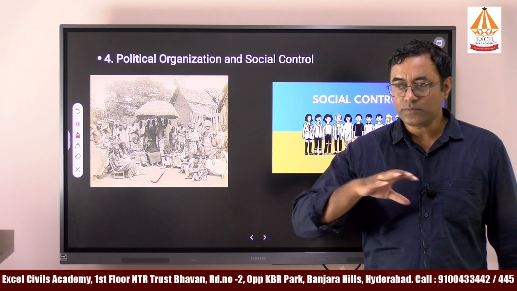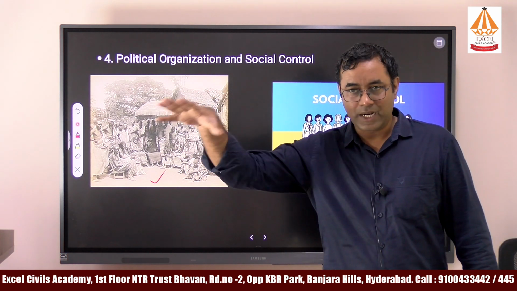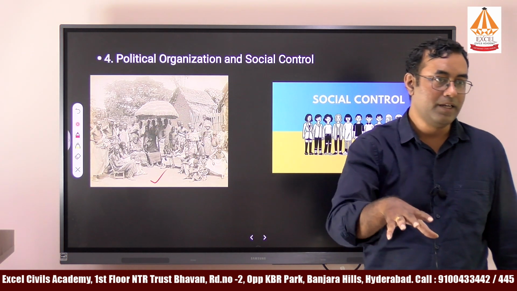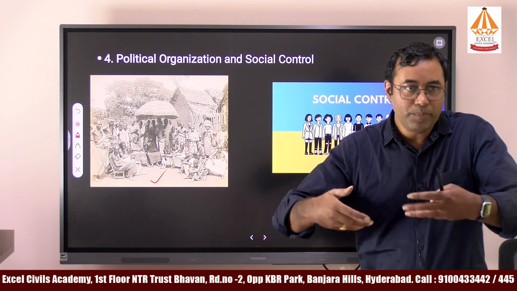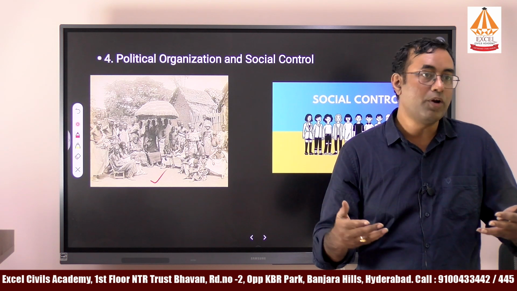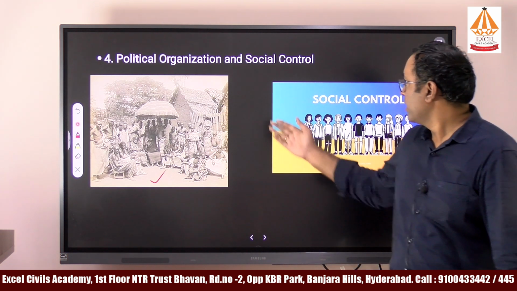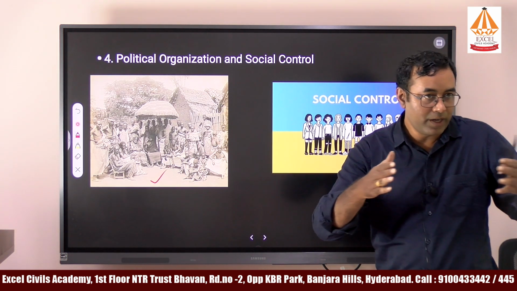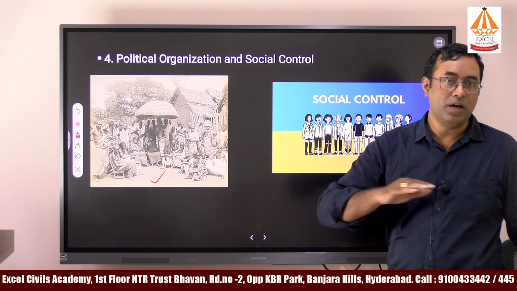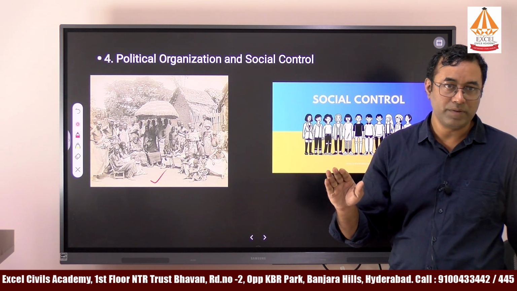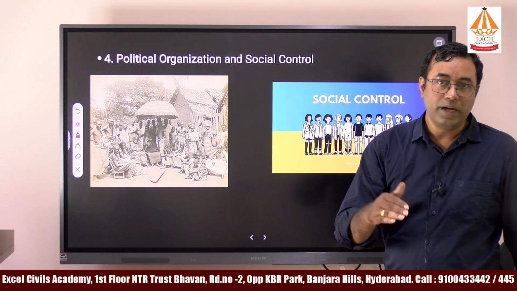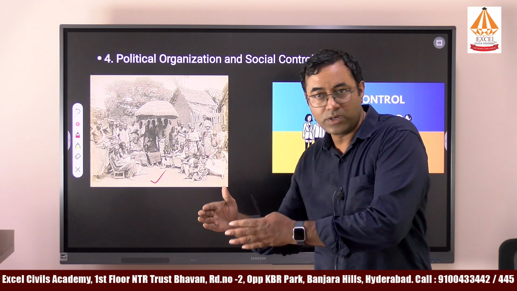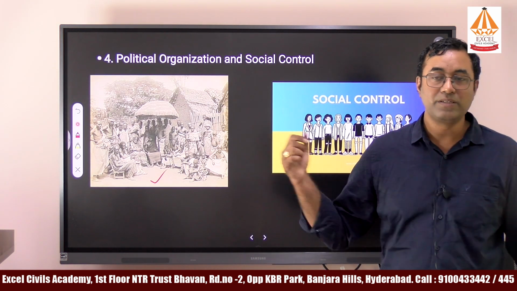So the political structure created in a country is considered an important institution which can develop the whole country over a period of time. Here, in political organization, we will study the different types of political institutions or political organizations in different parts of the world, how the laws are made in that society, how the laws are made in modern society, and how the people are controlled by those laws.